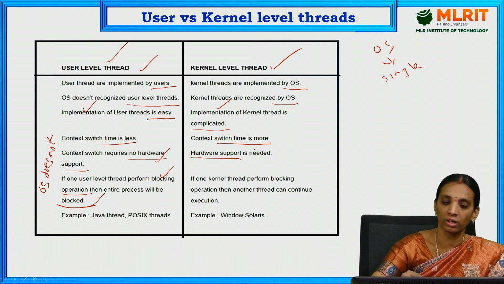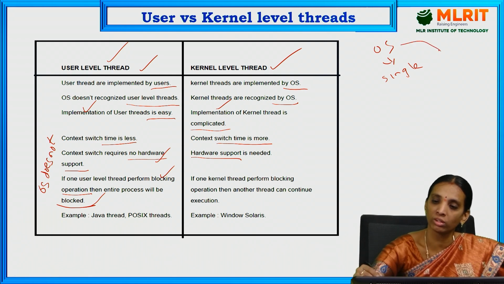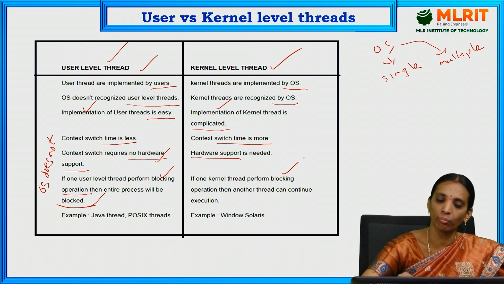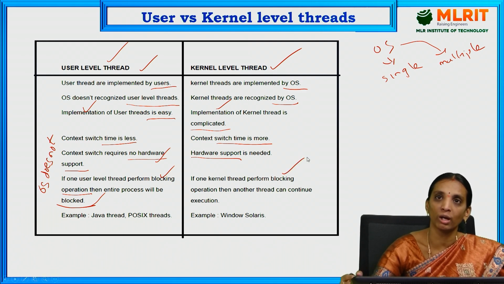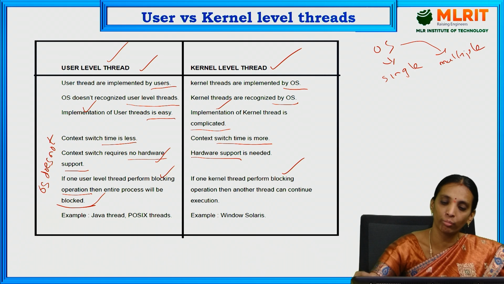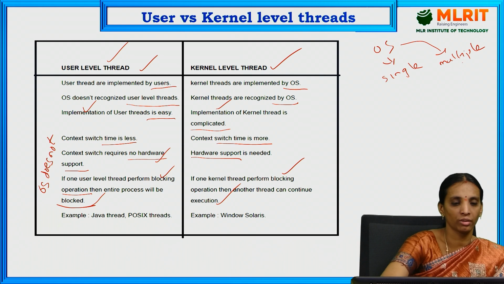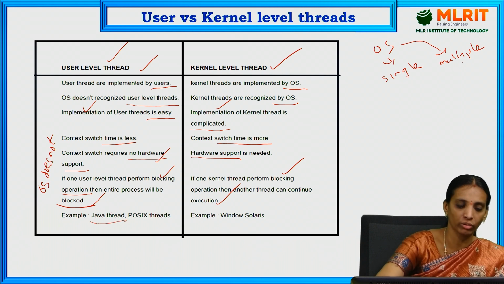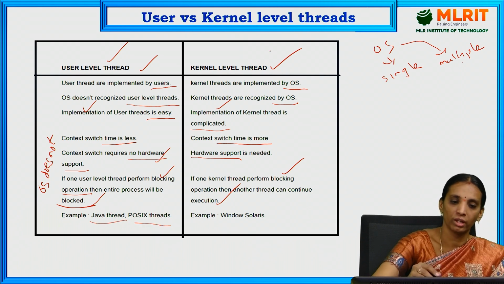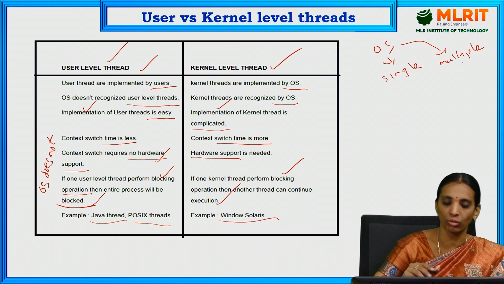Here in kernel level threads, the kernel OS treats them as multiple or separate threads. Therefore, blocking of one thread will not cause any damage to the entire process. If one thread is in the blocking state, another thread will go to execution. Examples of user level threads are Java threads and POSIX threads. Examples of kernel level threads are Windows NT.